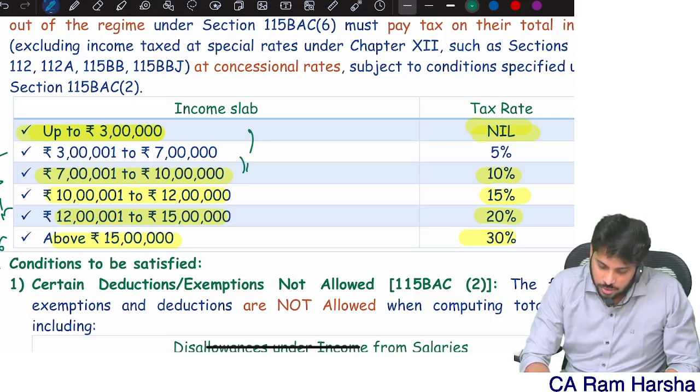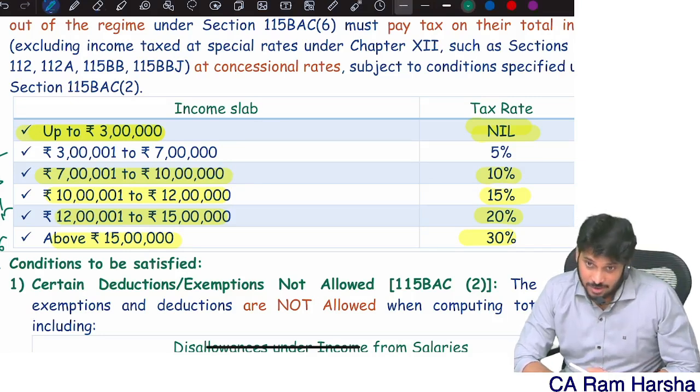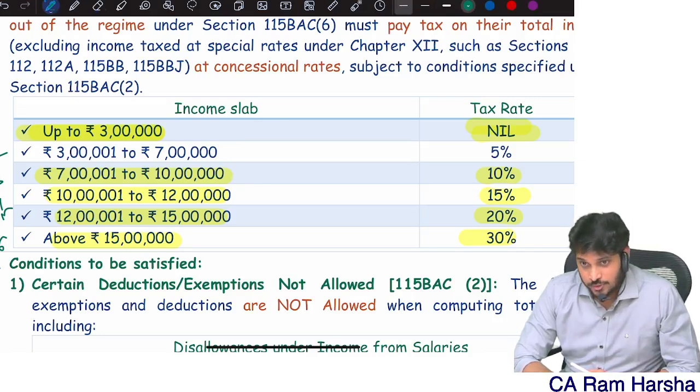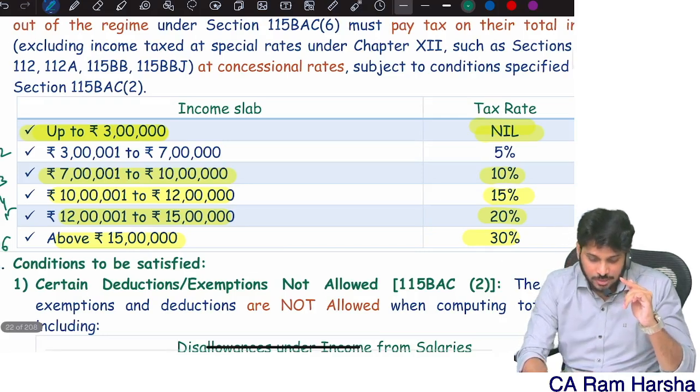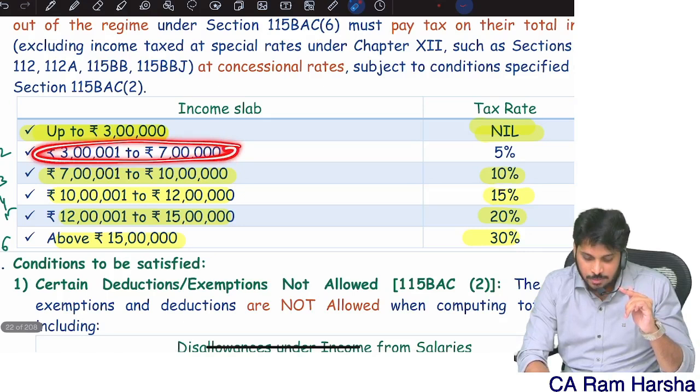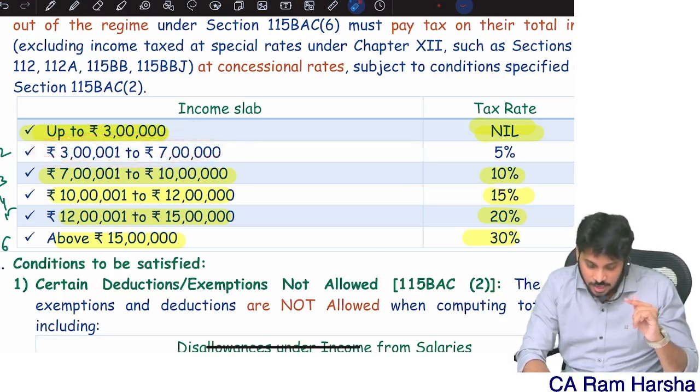Earlier, in the Jan 25 exam when you wrote, the slabs were up to 3, 3 to 6, 6 to 9, 9 to 12, 12 to 15, every 3 lakhs. But now they changed the second slab and the fourth slab. 3 to 7 they made; earlier it was 6 lakhs, now it is 3 to 7.